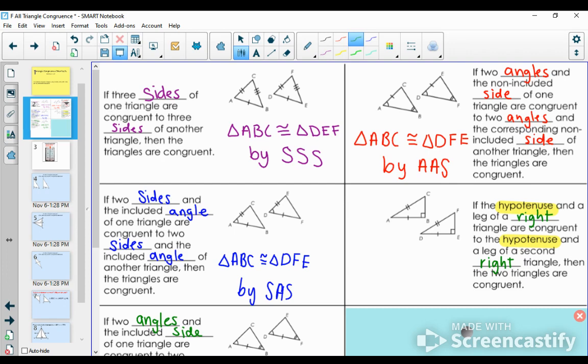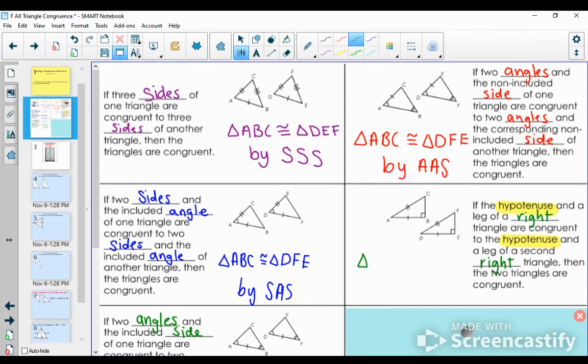Even though we only use two letters, we still have to look for three things because we know that hypotenuses only exist inside of right triangles. So you first have to look for a right triangle, and then the hypotenuse being congruent and the legs being congruent. So even though it's a two-letter shortcut, we still look for three things, and we'll see an example of this later on.